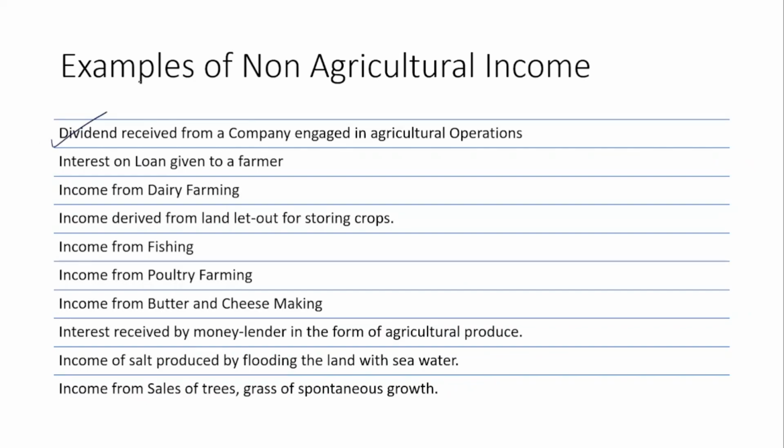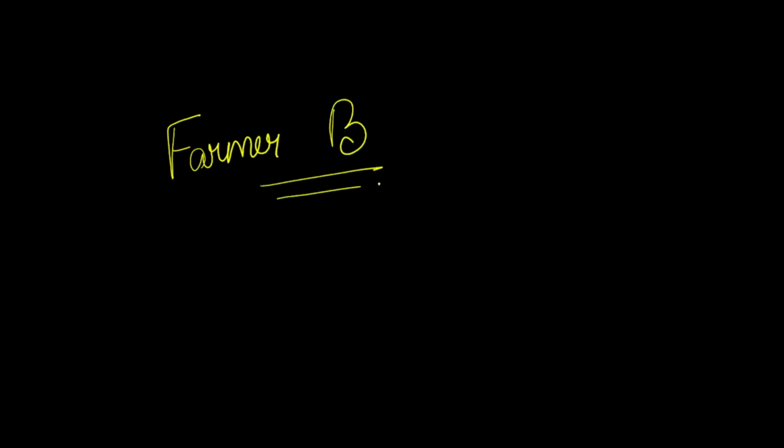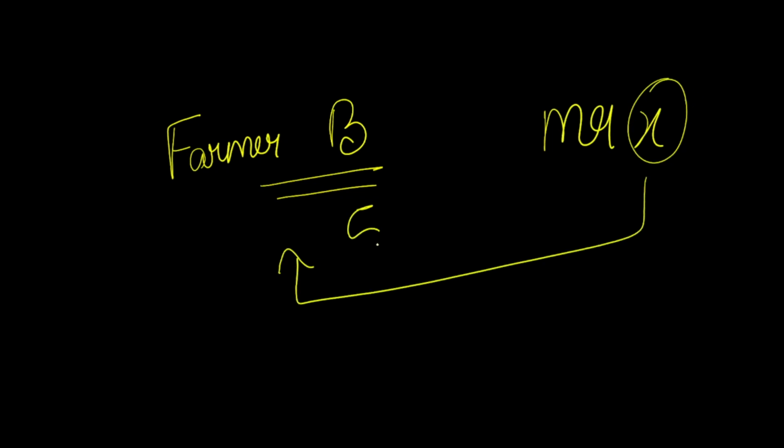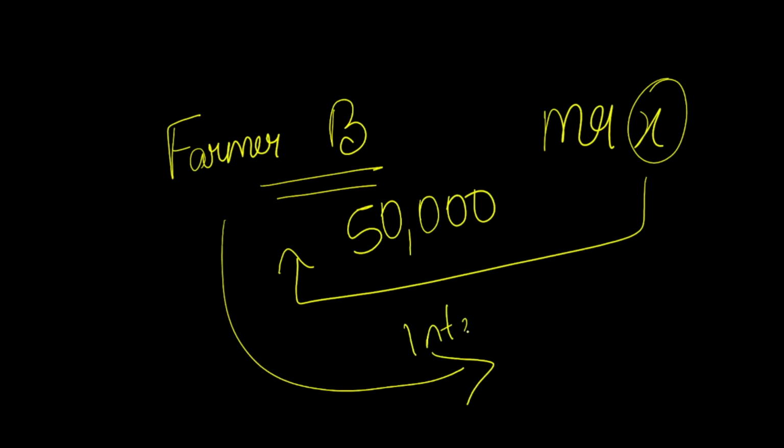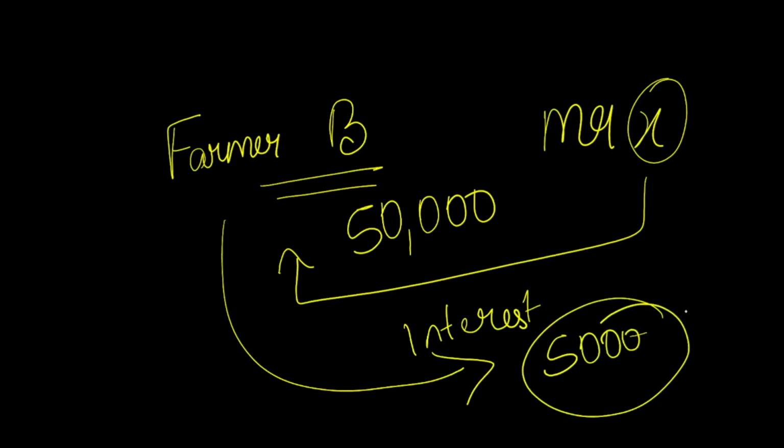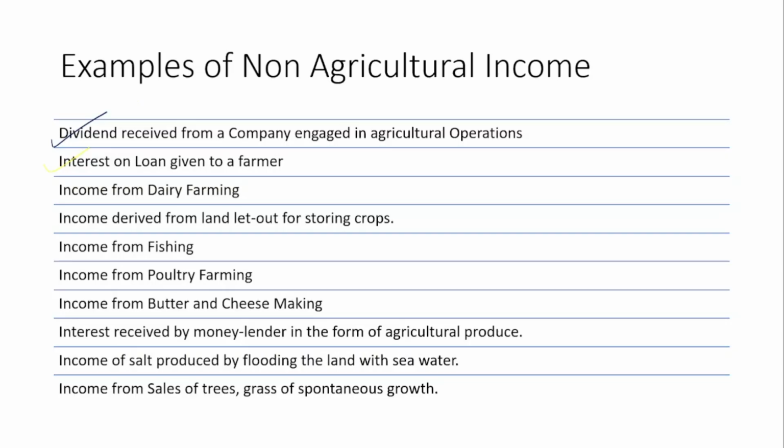Next is interest on loan given to a farmer. Suppose, for example, there is a farmer whose name is B. You are Mr. X. You have given a 50,000 loan to the farmer. The farmer will pay you interest of rupees 5,000, let us assume. Now this 5,000 you are receiving from the farmer cannot be considered as agricultural income. So interest on loan given to a farmer cannot be considered as agricultural income.